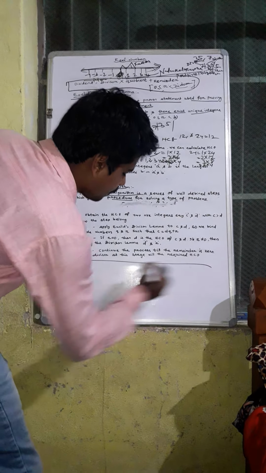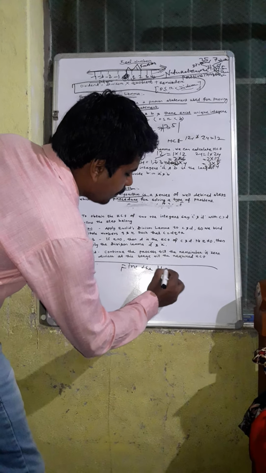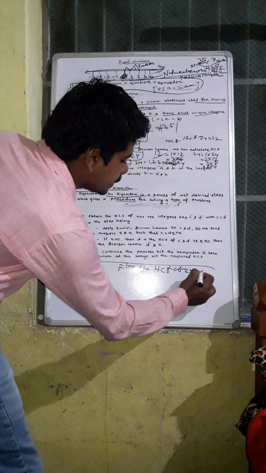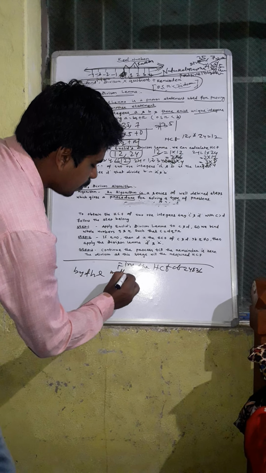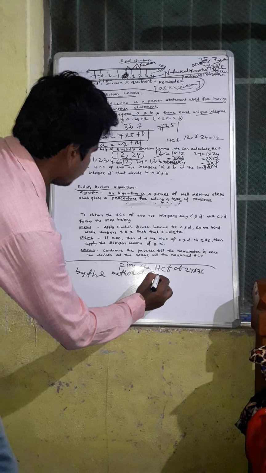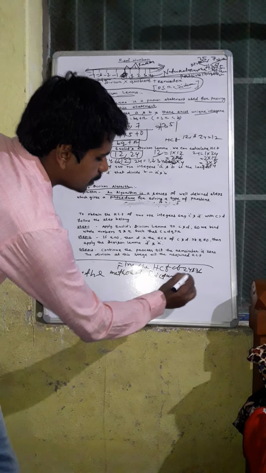Find the HCF of 24 and 36 by the method of Euclid division algorithm.